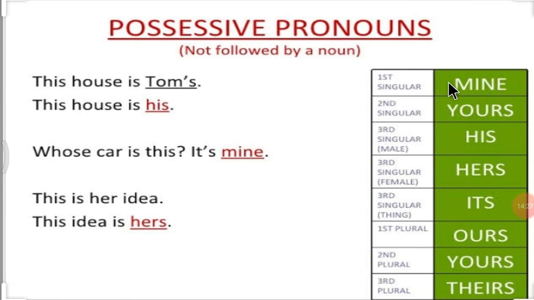First singular, mine. Second singular, yours. Third singular, male, his. Third singular, female, hers. Third singular, thing, its. Things means all non-living things or animals or birds. First plural, ours. Second plural, yours. And third plural, theirs. Let's see some examples.